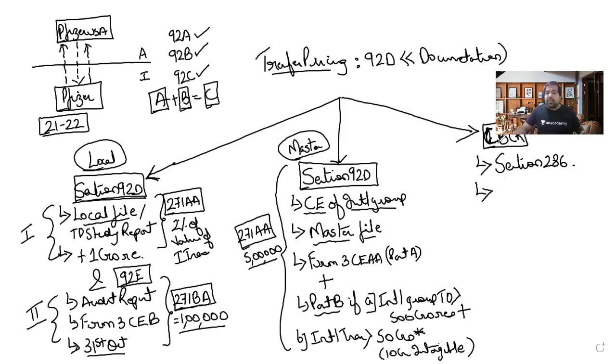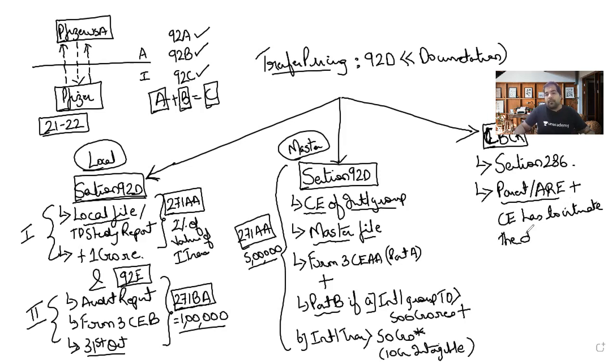Section 286 says that this country by country report is basically like how in your house, the main decisions are taken by your parents. So here, this country by country report first has to be filed by the parent entity. Or if the parent doesn't want to file it, they will designate an alternate reporting entity. So parent entity or alternate reporting entity has to file it. So in India, we don't have to file it. No, because in our case, our parent entity is in US. So either US will have to file it or alternate reporting entity will have to file it. So we don't have to do anything. No, we just have to tell the department. The constituent entity will have to just tell the department that, listen, he's going to file it in the US.